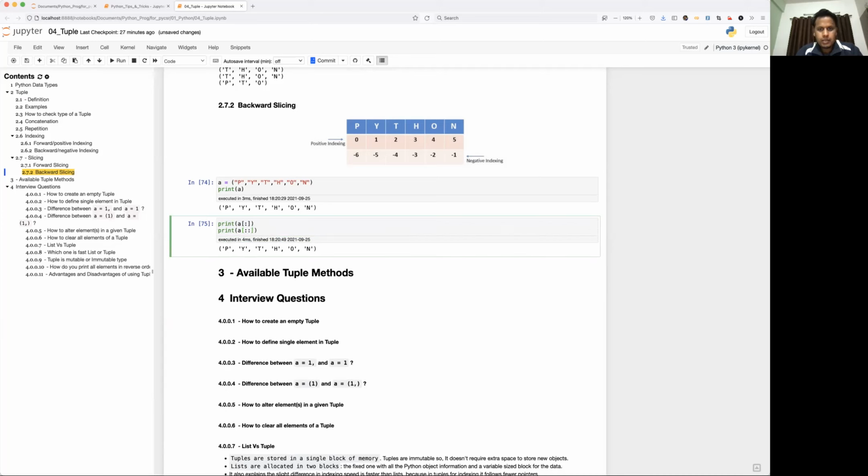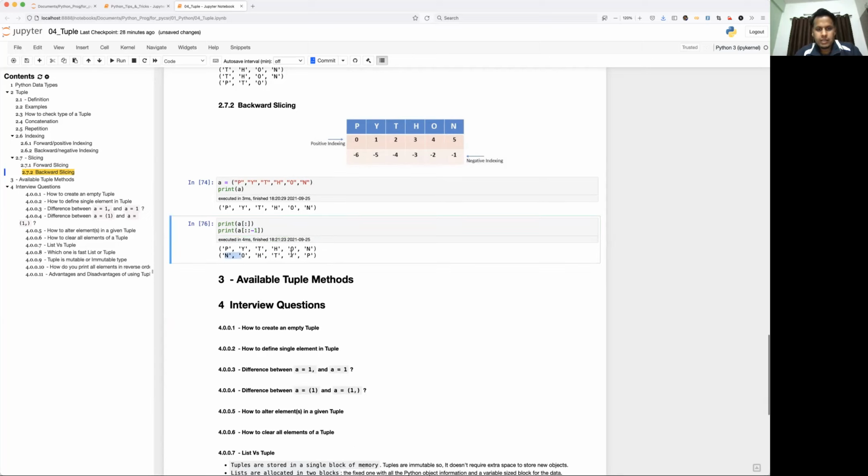I want to print everything in reverse order. So you can give colon -1. Since you have not given start, it will start from here, and end you have also not given, it will be taken as last. But here we are giving a negative step because I want to print from the backside. So the moment the Python interpreter sees the step size is -1, then start will be your -1 and the end will be the last one. Okay, that's how the whole element gets printed in reverse order.